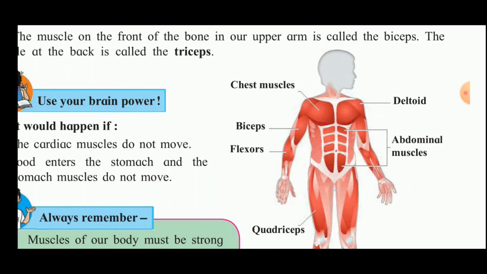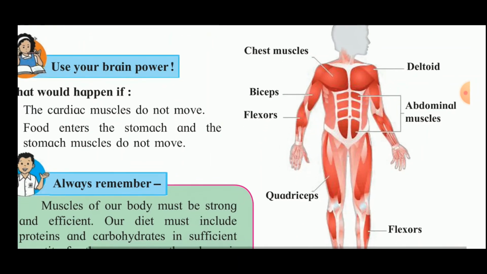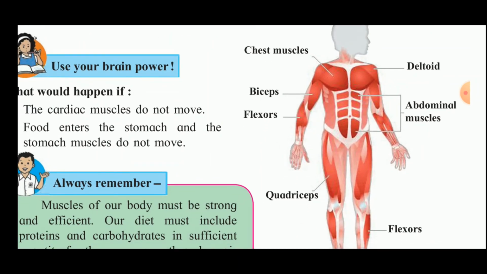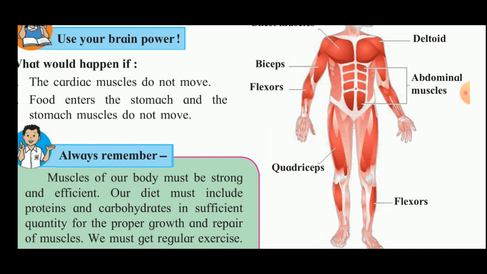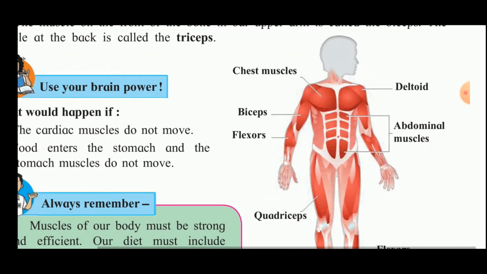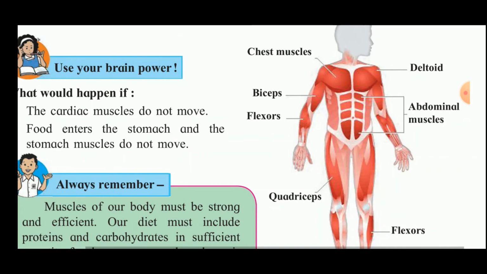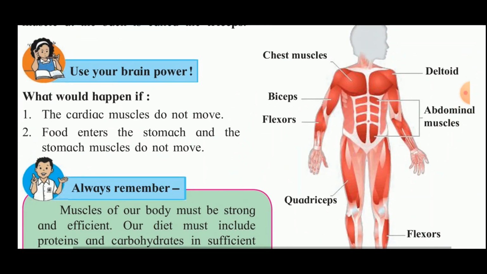The muscles on the back side of the arm, they are called the triceps. Then flexors, this muscle is called flexor. And then quadriceps, these are the muscles which are on the front side of the thigh. And then here the calf muscles, they are called the flexors. So like this, around 600 types of muscles are there in our body.